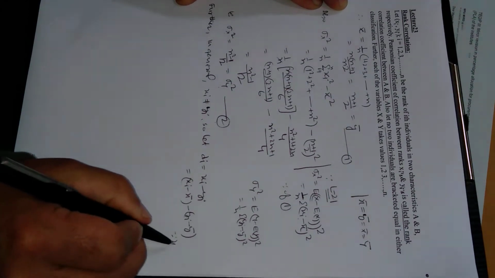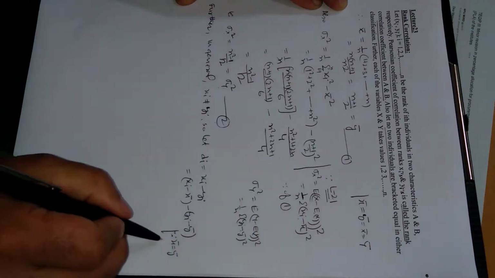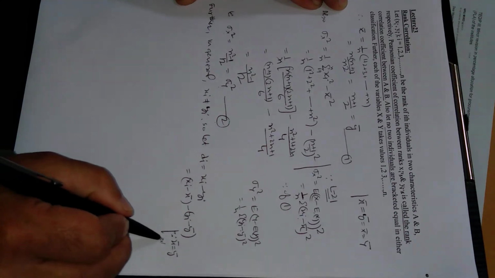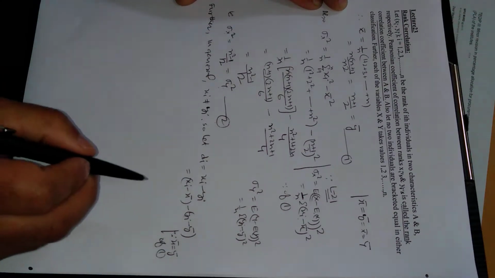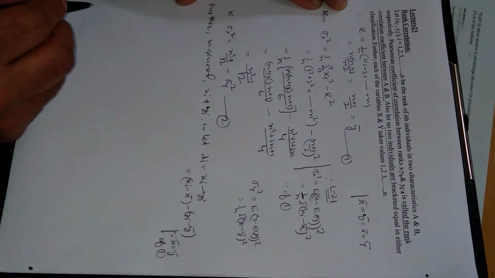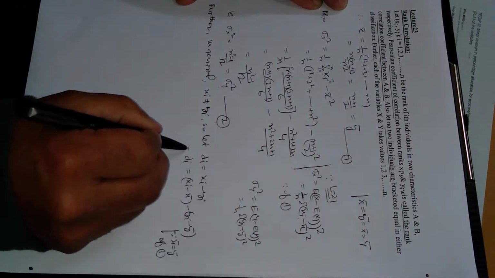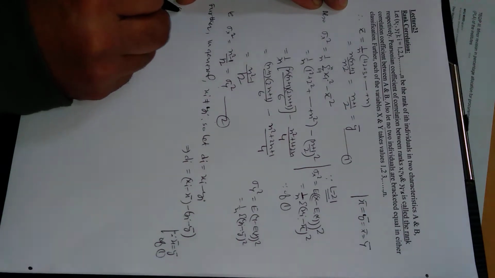Since x bar and y bar are equal because of equation 1, x bar and y bar cancel each other. This is still xi minus yi. Alright, now this is di.